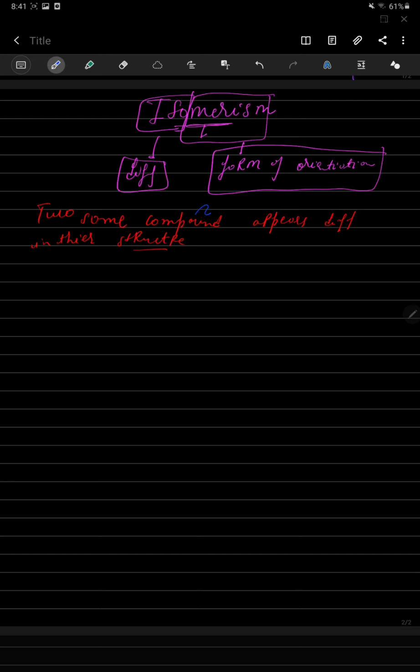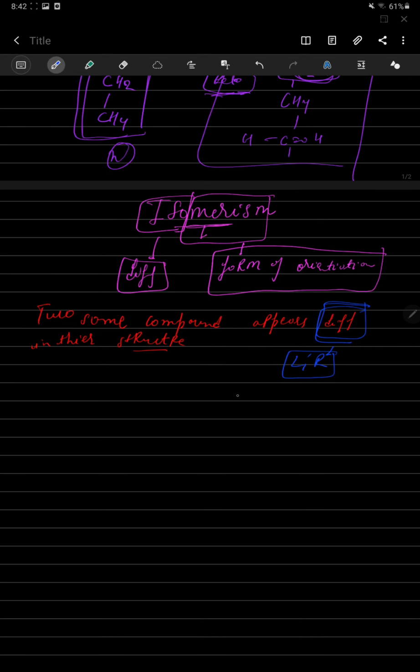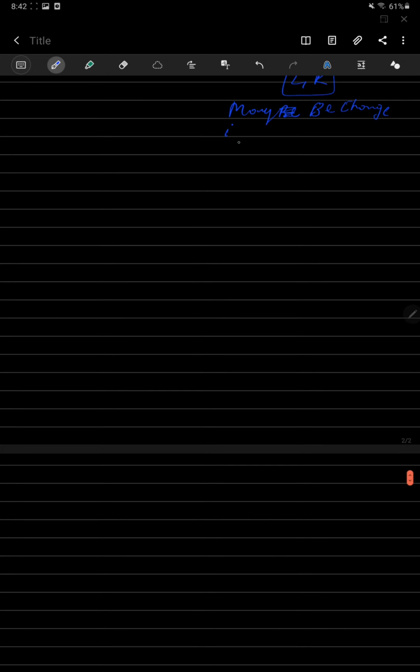How they differ: maybe they change position from left to right, or maybe there is a change in the position of the functional group.